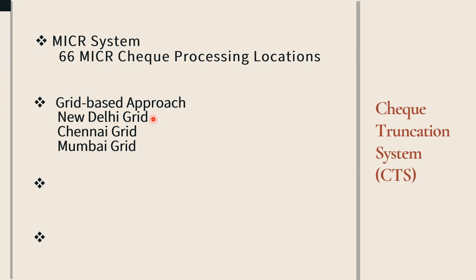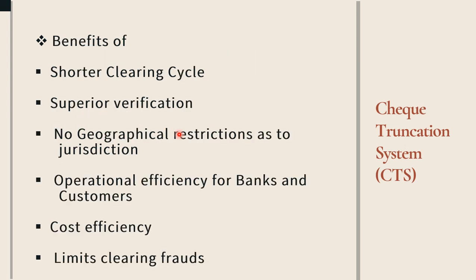So in the check truncation system, the grid based approach started to be followed, replacing the MICR check processing locations. The MICR system was stopped, and in its place the grid based approach was followed in this process.